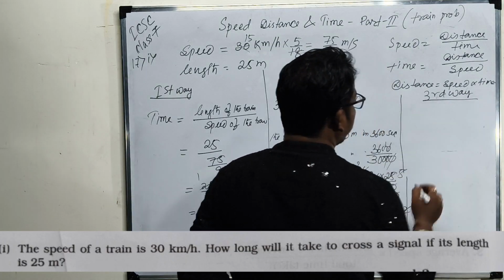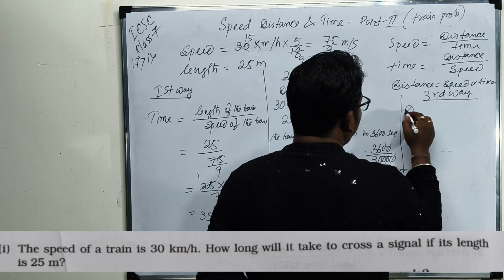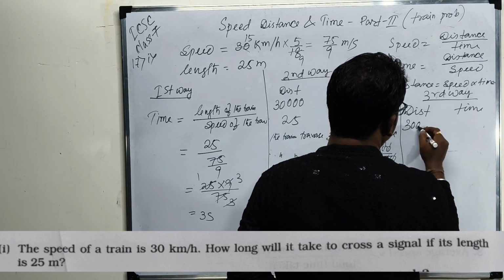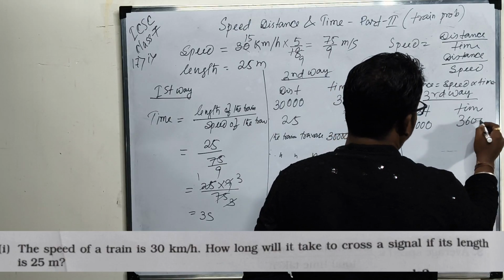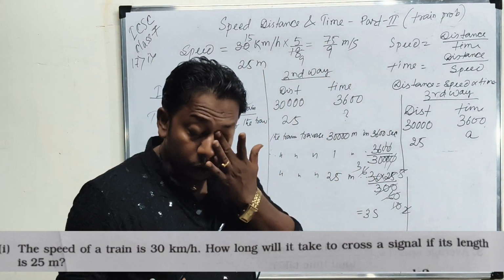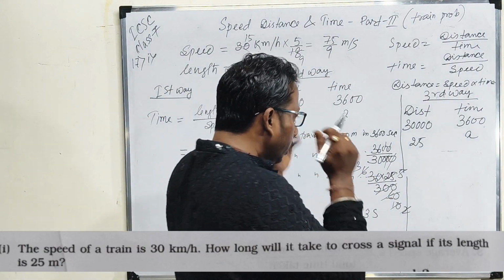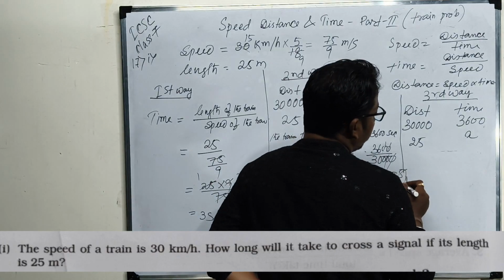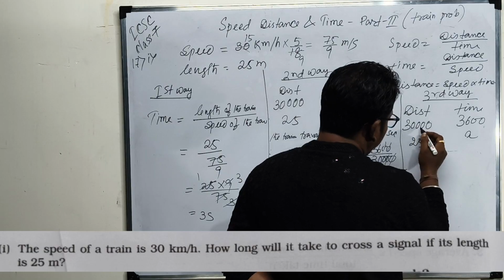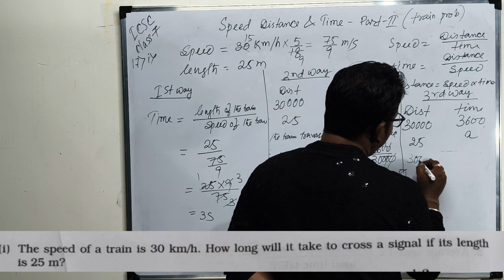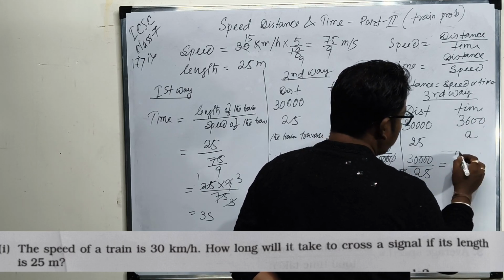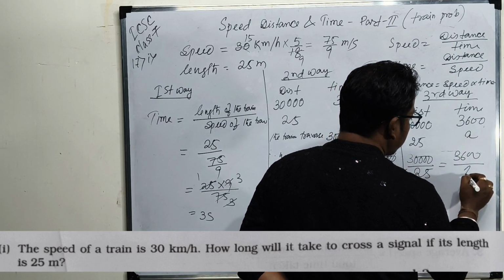And the third way you can solve this is the proportion method. Distance and time: 30,000 in 3600, and 25 in x. We are using the proportional method. This is a direct proportion. That means 30,000 divided by 25 is equal to 3600 divided by x.